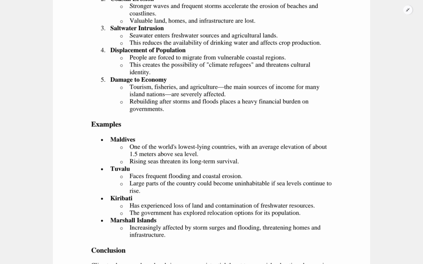The Global Conference on the Sustainable Development of Small Island Developing States in 1994 produced the Barbados Program of Action, which addresses the particular vulnerability of SIDS to climate change, climate variability, and sea level rise, which featured prominently. The SIDS Accelerated Modalities of Action, also known as the Samoa Pathway, was adopted in 2014. It aims to address the unique challenges faced by small island developing states, supporting development through international cooperation and